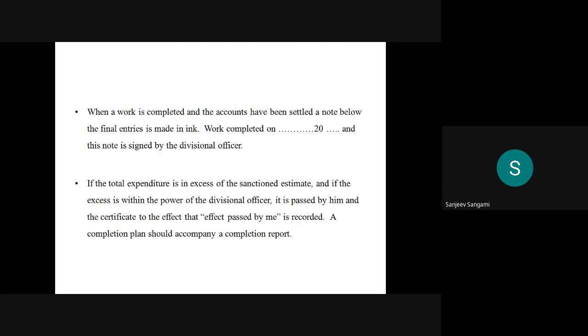When the work is completed and the accounts have been settled, a note below the final entry is made in ink, saying work completed, and this note is signed by the divisional officer. If the total expenditure is in excess of the sanctioned estimate, this is very important, and if the excess is within the power of the divisional officer, it is passed by him, and a certificate to the effect that it is passed by me is recorded.